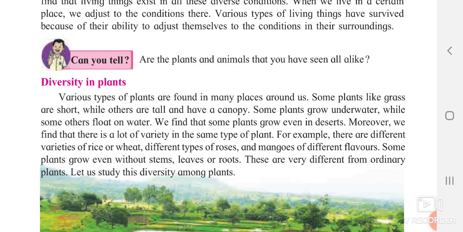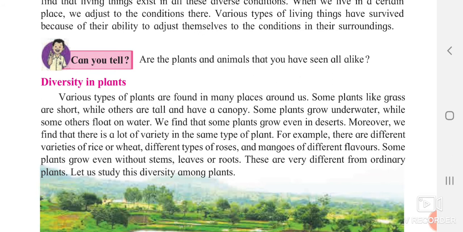Some plants like grass are short, while others are tall and have a canopy. Some are tall means what? Yes, you know the coconut plant. It is very tall, but some have a canopy. Canopy means they give you a certain type of shelter. For example, the banyan tree. If you consider that plant, it gives you shelter.